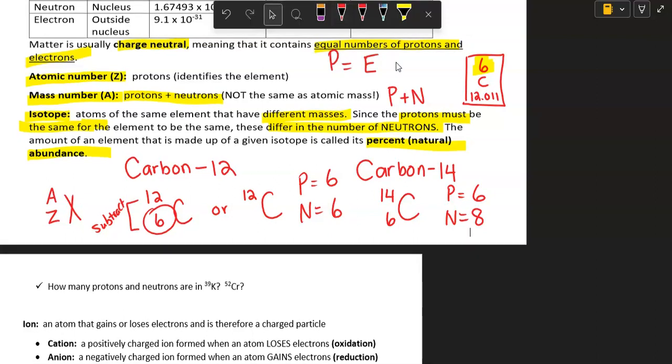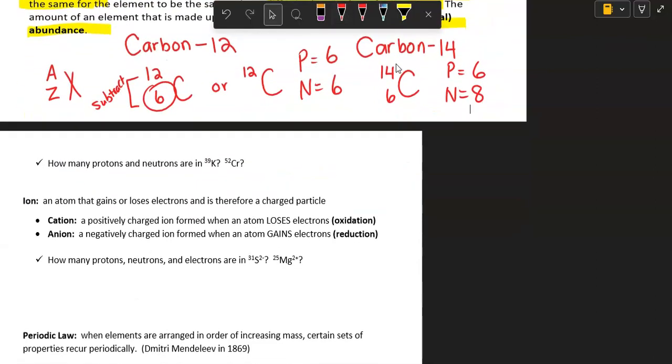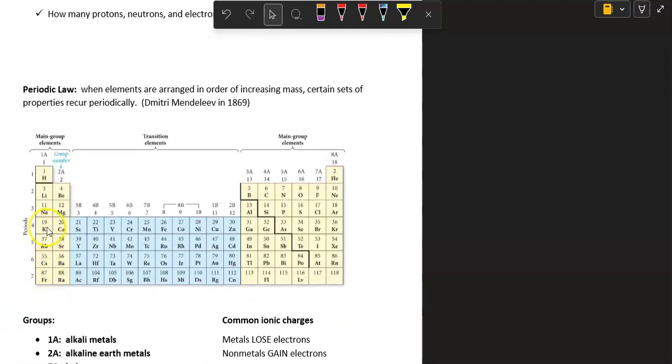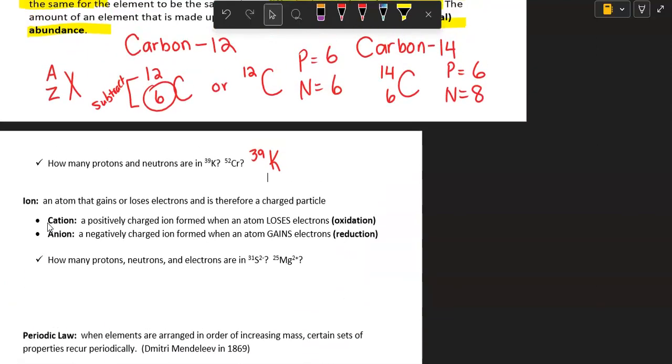So let's take a look at a couple more examples here. We have potassium-39. Okay. So potassium-39, if we go to the periodic table, and yeah, here we go. Right here's potassium. Its atomic number is 19. So it has 19 protons. And then to get the neutrons, we just do mass number minus protons.